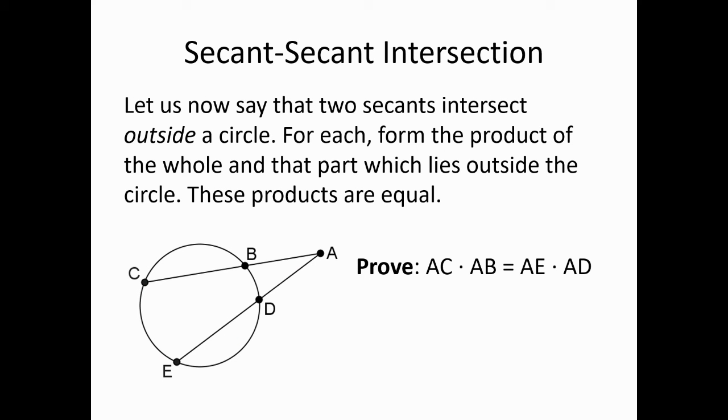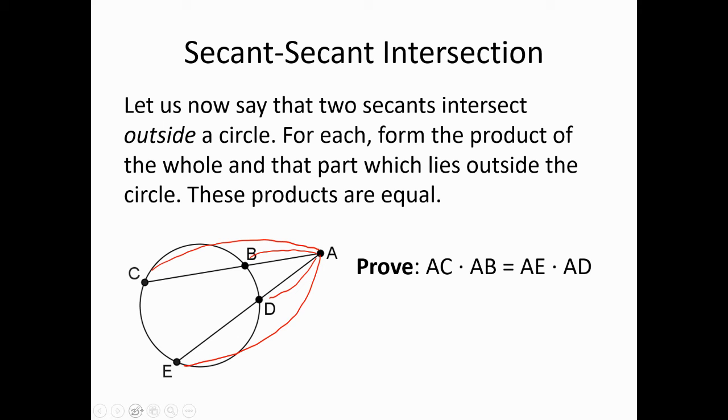So here's another possibility. We saw this possibility as well when we discussed angles, but here it's side lengths. So here we have two secants that meet outside of the circle. And the conclusion is this: the whole of one secant, that is AC, times the piece of that secant that lies outside the circle, that is AB, is equal to the whole of the second secant times the piece of the second secant that lies outside the circle, that is AE times AD.